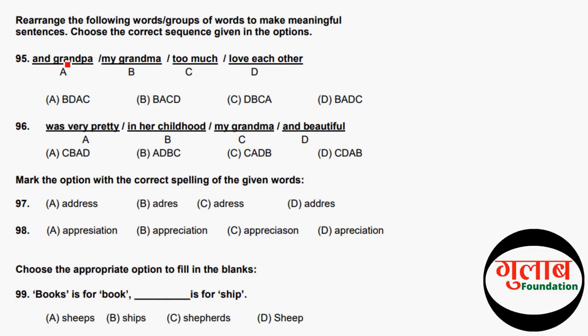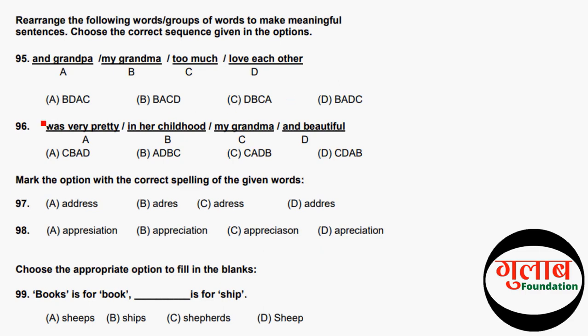Was pretty, section A, in her childhood, section B, my grandma, section C, and beautiful, section D. And the correct option of this question is C, CADB. So let's move to the next question.